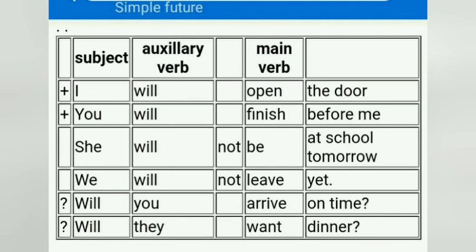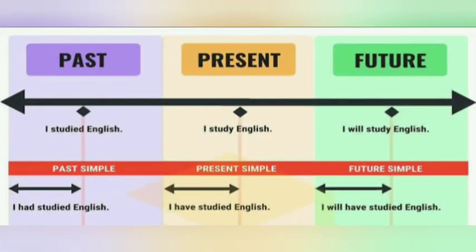Third type of sentence. Will you arrive on time? This is an interrogative sentence. Will they want dinner? Shall they want dinner? So shall and will you can use there. So children, these are all about three types of tenses, and all the three types of tenses come under simple tense.